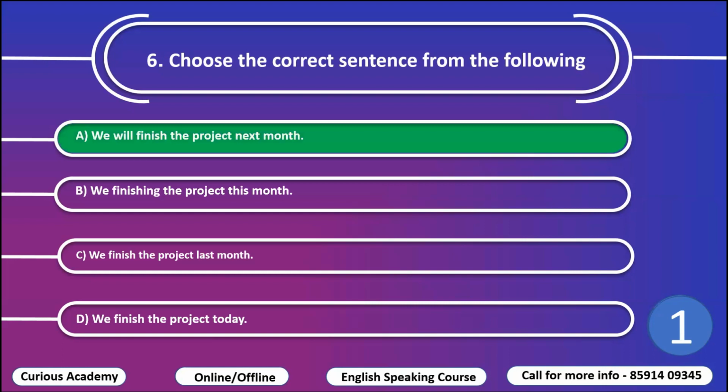And the correct option is A, we will finish the project next month. This is simple future tense. So here in B, what is wrong? We finishing. In between we and finishing, there should be is, am, are, was, were, or will be. That is continuous tense.